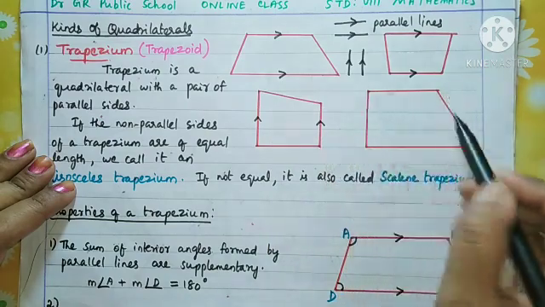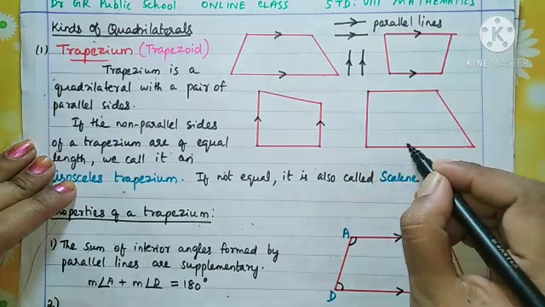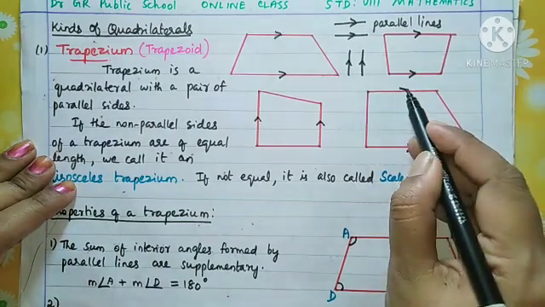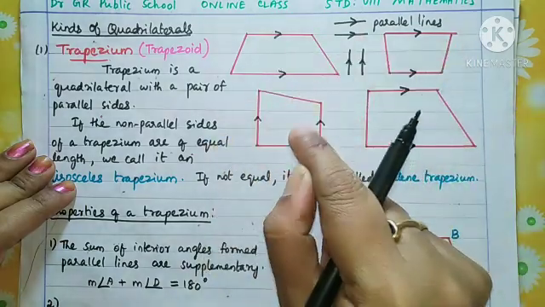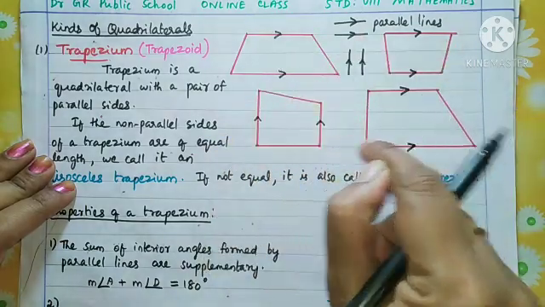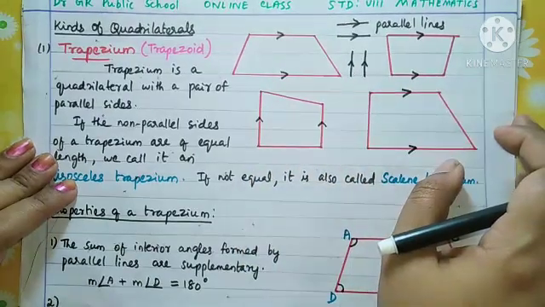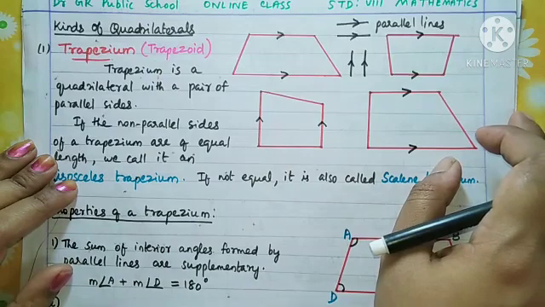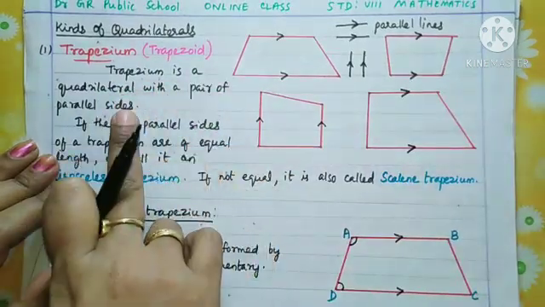And you see in this figure these two sides are not equal. We can tell these two sides are parallel. Okay, so in all these figures one pair of parallel sides is present in the quadrilateral, and so all these are types of trapezium. Understand? So trapezium is a quadrilateral with a pair of parallel sides.